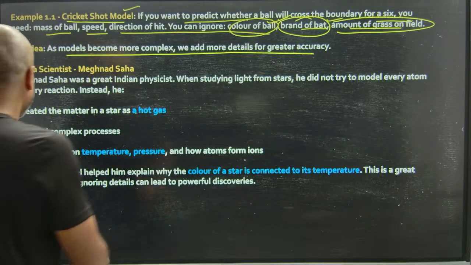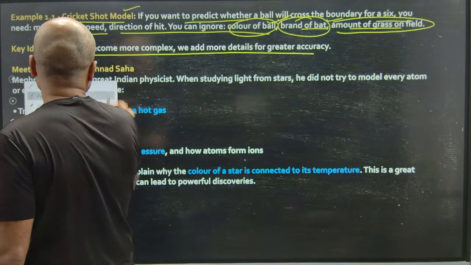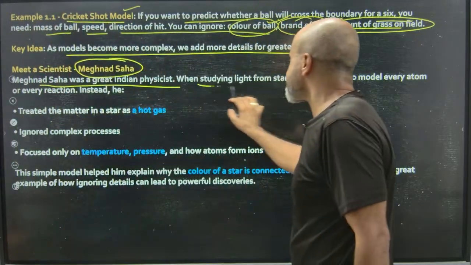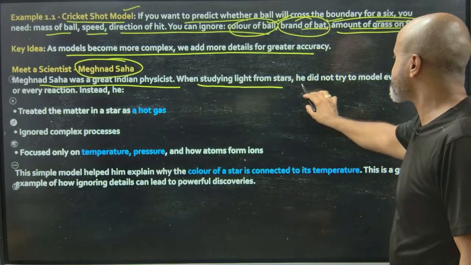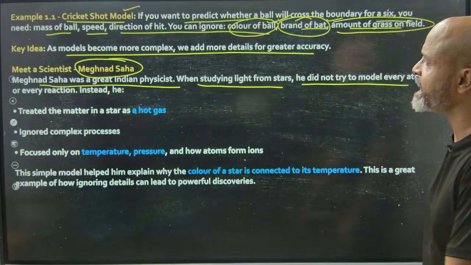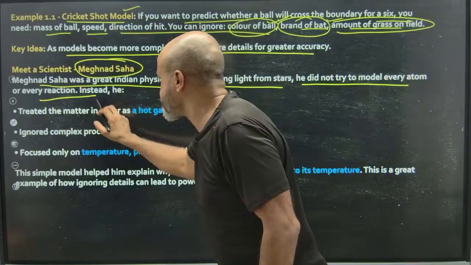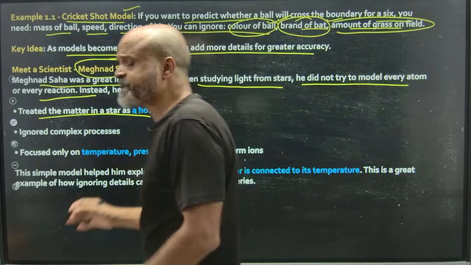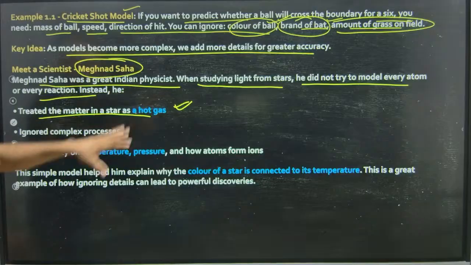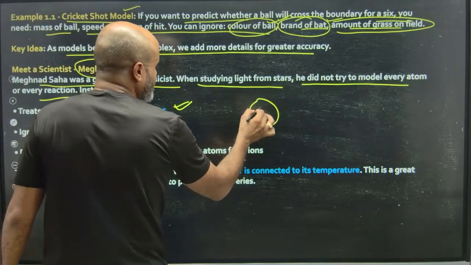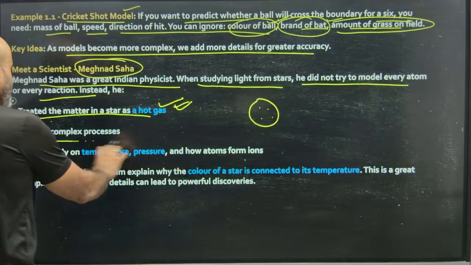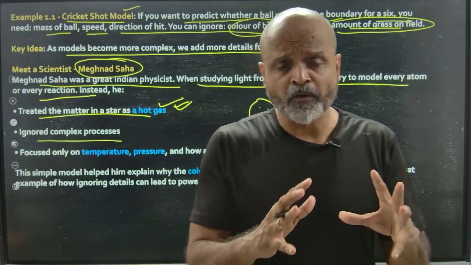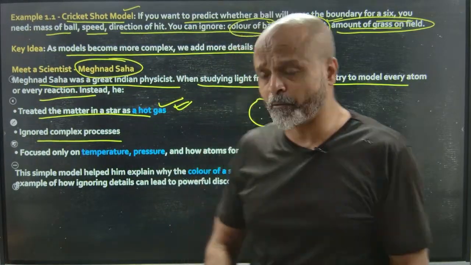For example, we have a scientist whose name is Meghnad Saha, a great Indian physicist. While studying light from stars, he did not try to model every atom or every reaction. Instead, he treated the matter in a star as a hot gas. So he said that the matter which is there in a star is basically a hot gas. He ignored all the complex processes. There is a lot of complexity with which a star is formed.